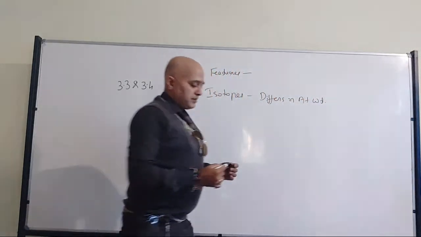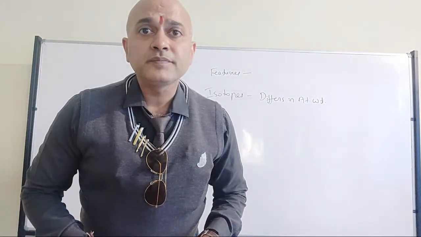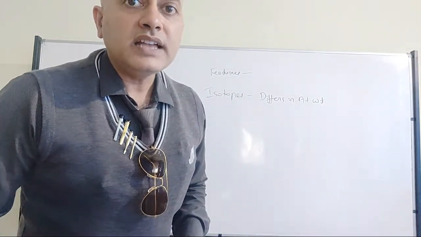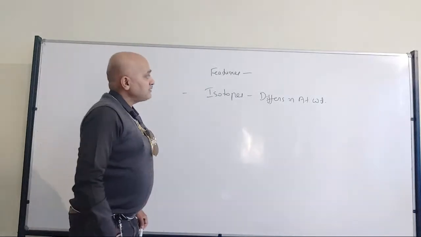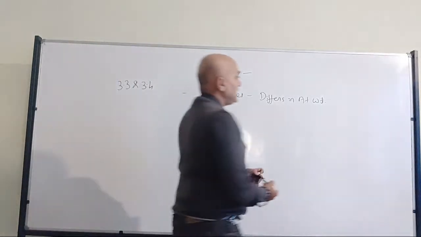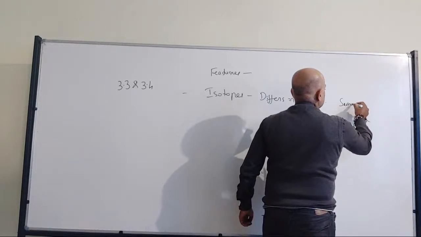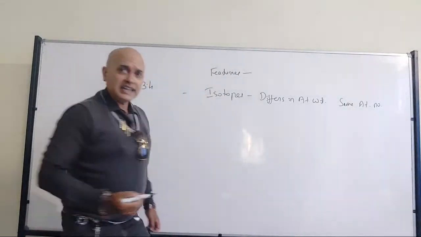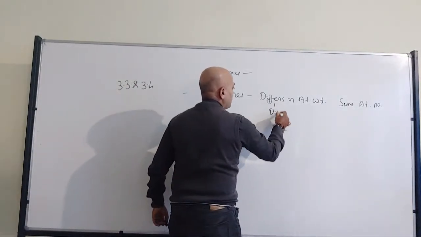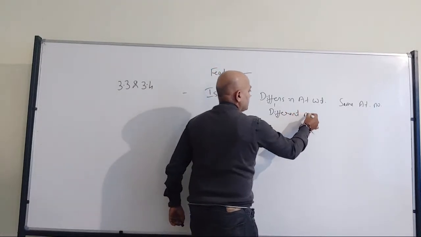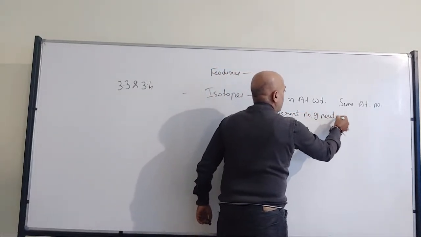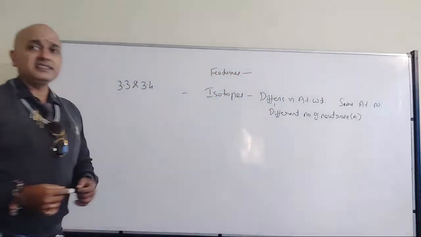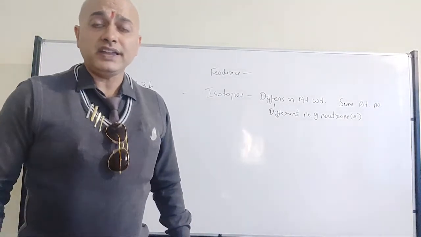Or mass number. Why do they differ in atomic weight? Yes, Gahan, you are right. They have the same atomic number but differ in the atomic weight. So why do they differ in atomic weight? Naturally, due to the different number of neutrons. That's where they have the difference in atomic weight.